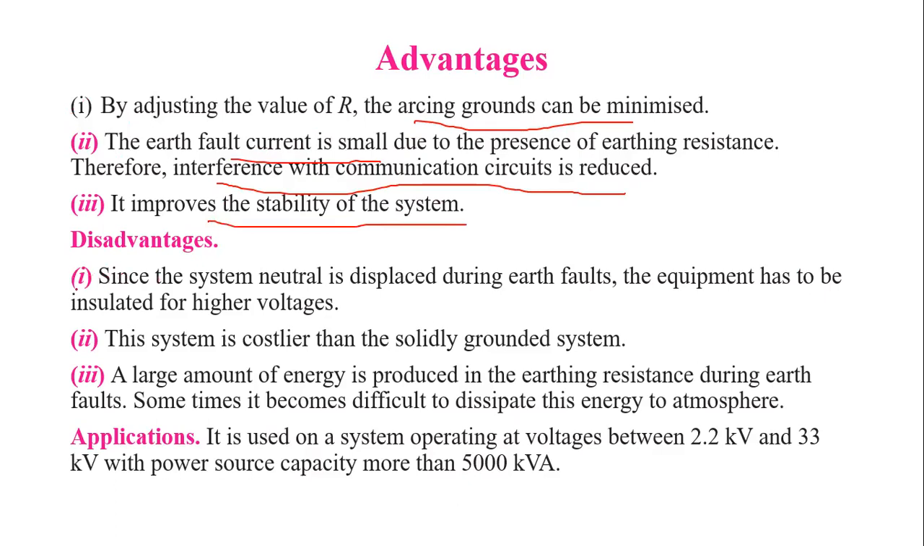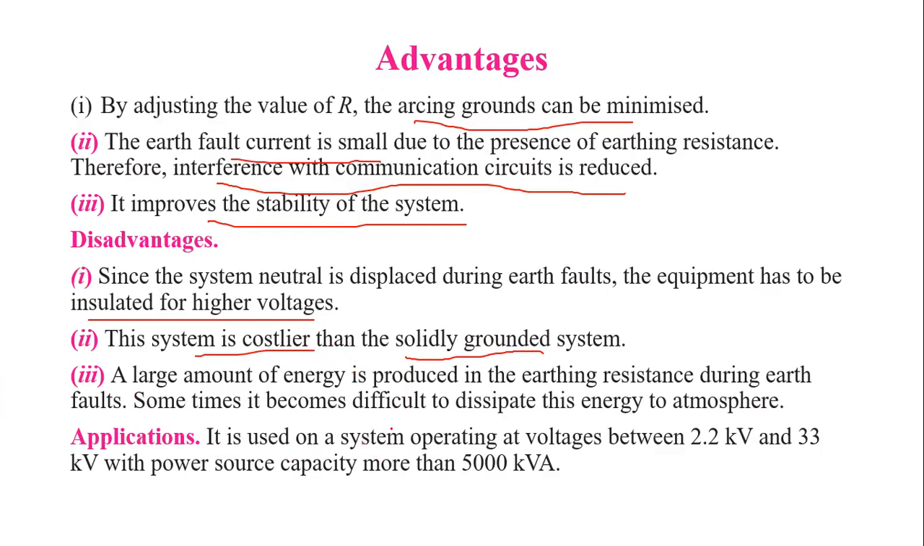Next, if you take the disadvantages, during resistance switching there may be a possibility of displacement of the neutral. Therefore, the equipment has to be insulated for high values of voltage. And if the value of resistance is very low, the system will act as a solid grounded system. For that solid grounded system, we need to provide high insulation. Therefore, the system becomes costlier. And due to the provision of resistance, there may be a possibility of power losses. So these are some disadvantages of resistance switching.